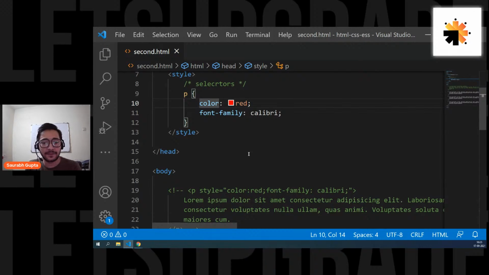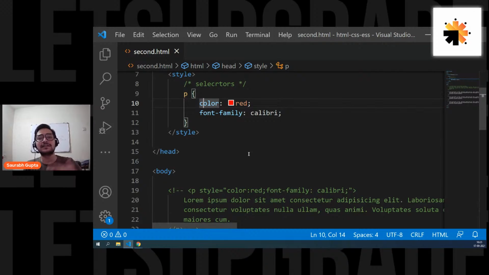Is that clear, everyone? Sir, why do we use the style tag in head only? We can use it in body also. Yes, Ankit, we can definitely use it in body. But what we try to do is keep up good coding practices. See, if you want, you can also put your style in body. But the problem is, body is the place for your elements, so we try to keep your CSS separate so that readability is good.